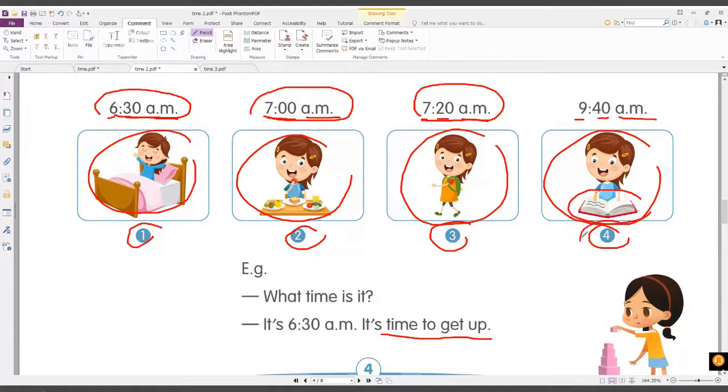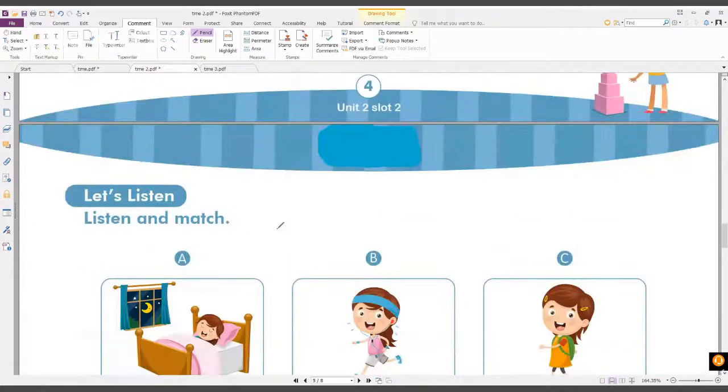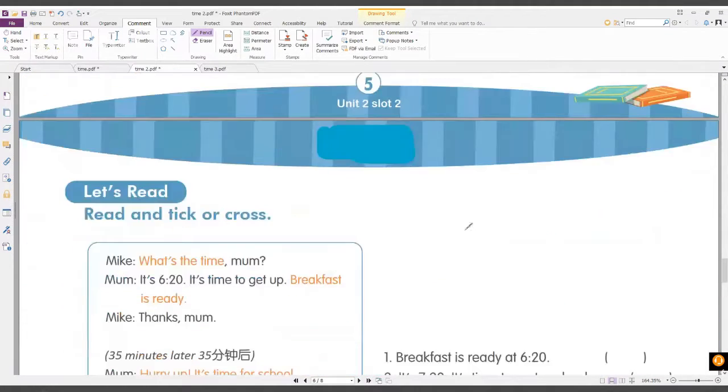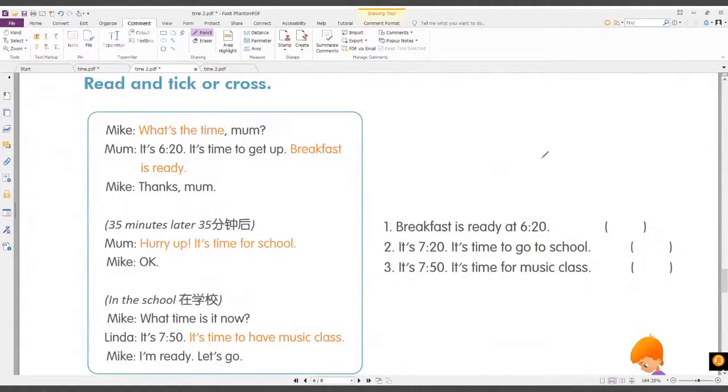And number 4, what time is it? It's 9:40 a.m. It's time to read a book. All right, great answer. So now you know your routines and time. Now let's go on here. Take a look. Let's read and tick or cross. Okay, here we go.